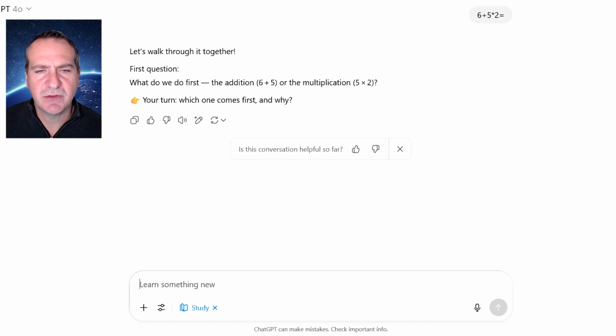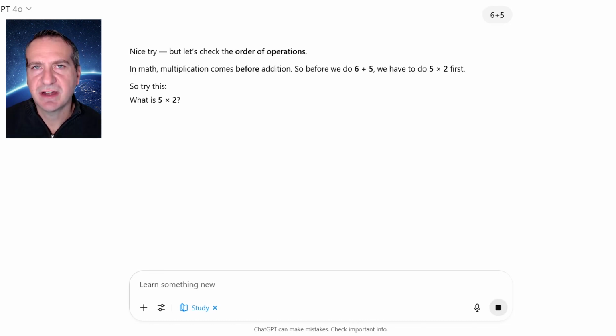So the question is, what do we do first, the addition or the multiplication? Questions like this are important as it allows us to really think deeply about the problem. The best way to test out its capability is by putting in the wrong answers. So that's what I'm going to do right now. It's great that it's picked up that we're wrong and that it's giving us some sort of explanation. However, here, I would really want to understand why we need to do multiplications before we do addition. So I'm going to ask it a question here, see how it responds.